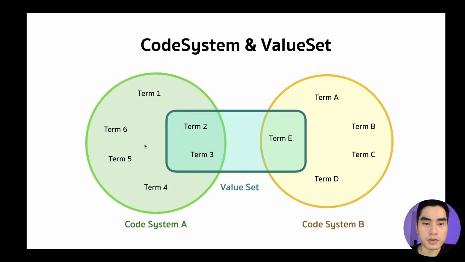Let's say we have code system A and we have 6 terms inside, and we have code system B that has 5 terms inside. We can create a value set that has maybe 2 terms from this code system and 1 term from this, or we can create a value set that only has terms from this one. It depends on us.